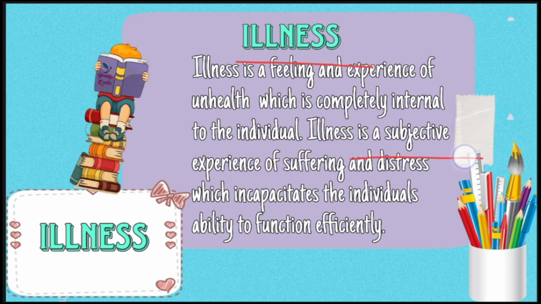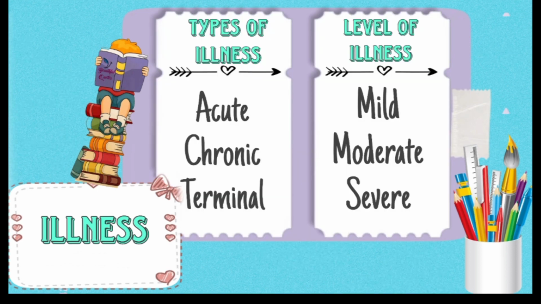It is purely subject to experience, and the main thing about illness is that it affects their daily routine work. They can't perform their function properly. Next, the types of illness. Based on the duration, illness is classified as acute, chronic, and terminal. Acute is a duration that starts from a few days to 6 months, whereas chronic is a condition which has exceeded the 6 month period, while terminal is a condition where death is the only outcome.